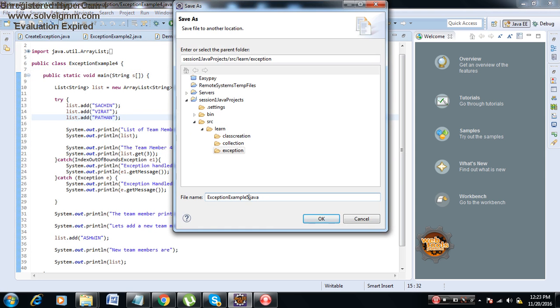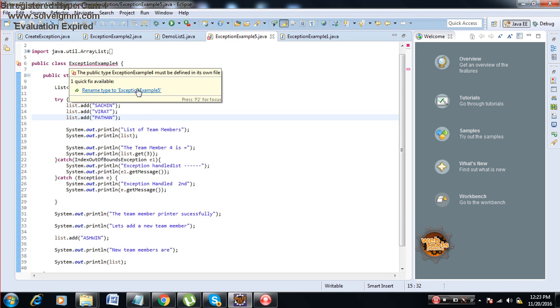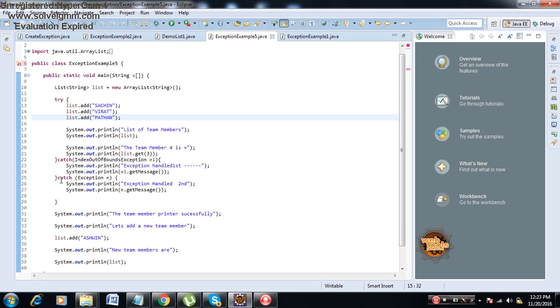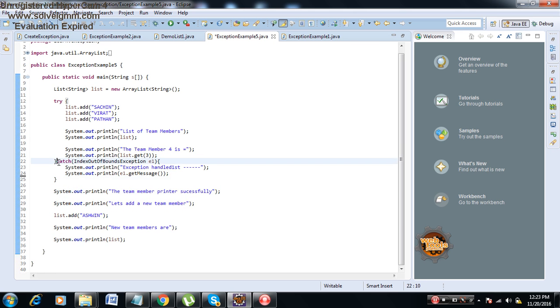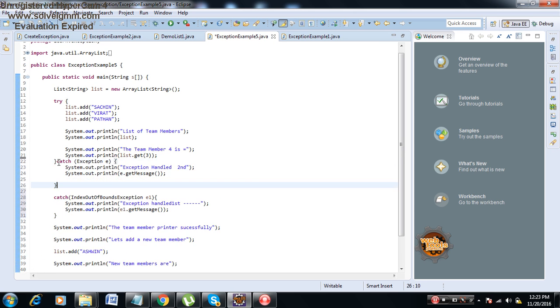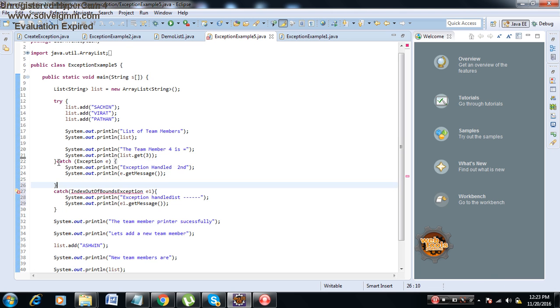Exception example 5. Inside this will not run at all. What I'll do is, I'll put the catch block first. After that, it will not compile at all. Why? Because Exception is a parent. It has already handled that exception. If you write below the child exception, it can't handle it. It is of no use, because this one can handle it.